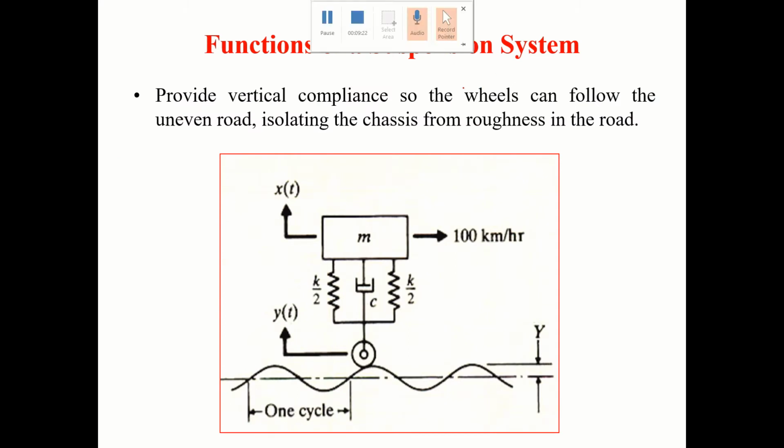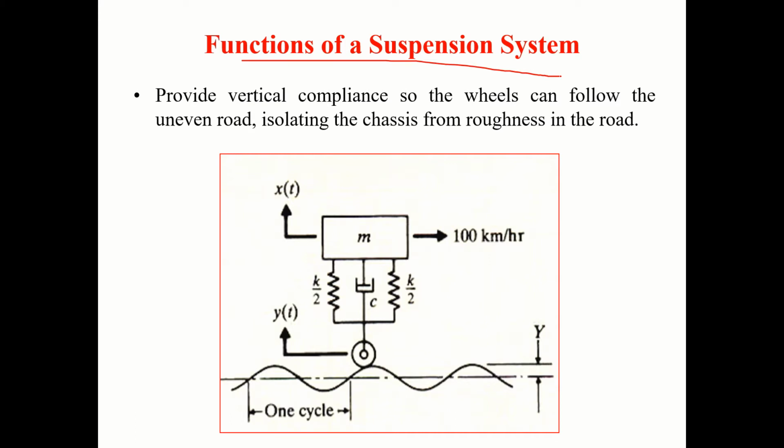So now what are the functions of a suspension system? One of the most important things is it provides vertical compliance. So the wheel can follow the uneven road, isolating the chassis from the roughness in the road. A car can be modeled as a spring mass damper system. So this is sprung mass. Here you can say there is unsprung mass, right? Between the sprung mass and unsprung mass, your suspension.